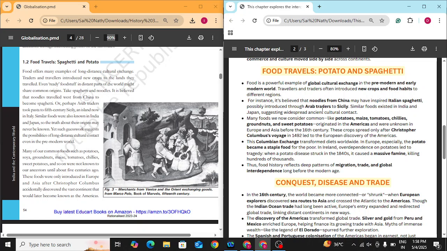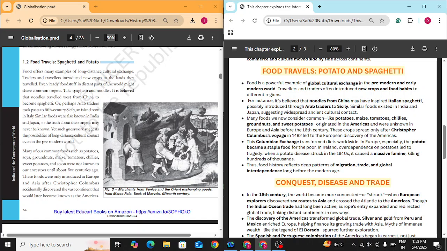For instance, it is believed the noodles from China may have inspired Italian spaghetti. Like today, some people say that both are noodles, but it has historical significance. If a traveler went to China, he discovered noodles, he thought they were tasty. He came back to his own country and may have inspired Italian spaghetti, the classic Italian taste he developed for people specific to his region. We enjoy both though, right?